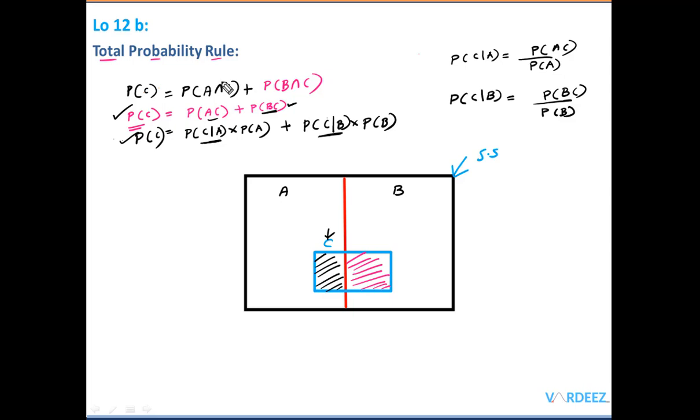So that's what the total probability rule is all about. You have a look at the diagram, and simply by looking at it, you can say it's just the intersection. You add up these intersections, and that's it. That's the total probability rule.